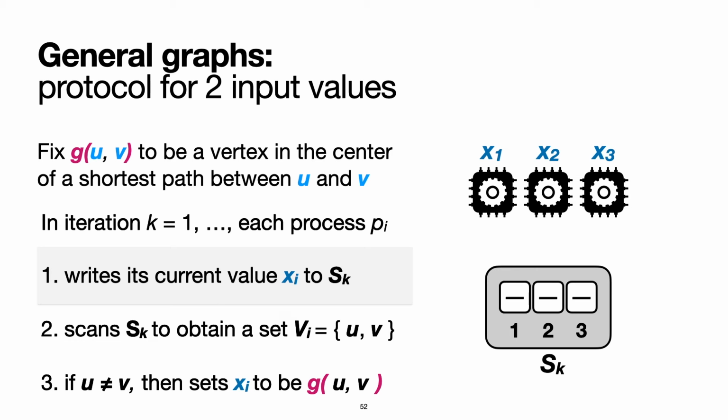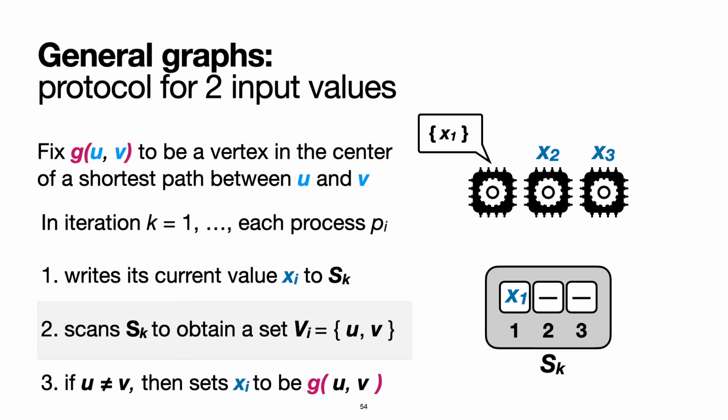First, a process writes its current value, which is initially its input vertex, to the shared memory. The value can be either written to a snapshot object, S_k, or just simply to some predetermined location in the shared memory. After this, the process scans the memory to obtain a set of vertices written by other processes and itself during iteration k.